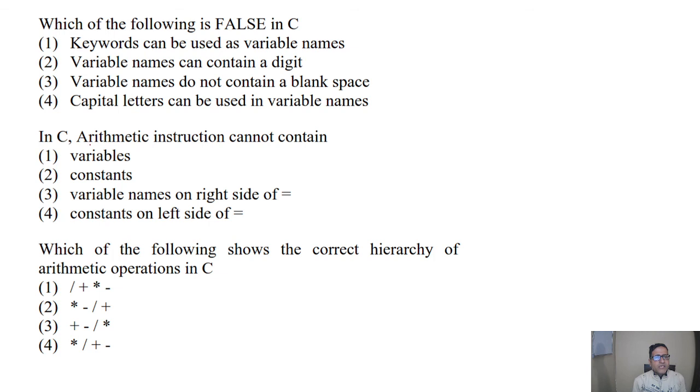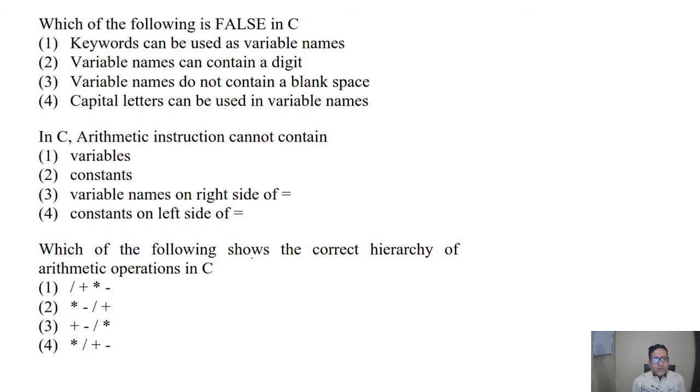Next is, in C, arithmetic instructions cannot contain variables. Okay. Constants can also be used. Variable names on the right side of this. So the right side will be this side. This is the right side and this is the left side of the operator. So variable names on the right side are allowed and a constant on the left side is not allowed. So answer will be the fourth one.